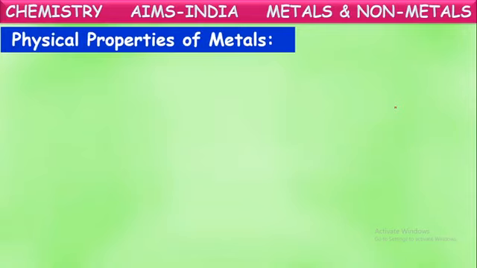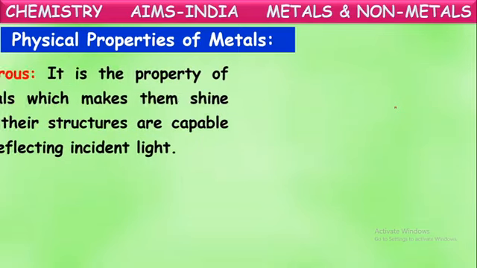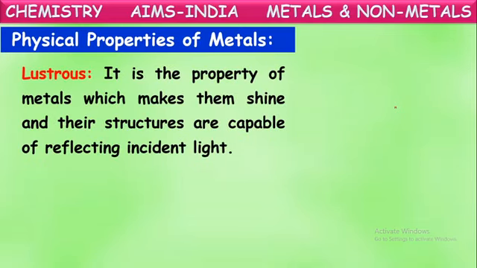Properties of these metals. As we told, based upon certain physical and chemical properties, these elements are categorized as metals. So what are those properties? Let us see now. Lustrous. It is a property of metals which makes them shine, and their structures are capable of reflecting light incident on them. Means they are shiny.